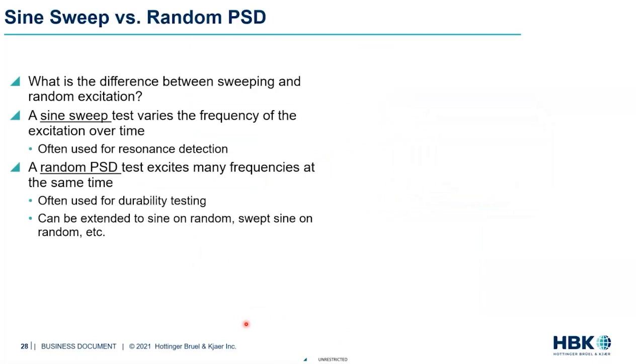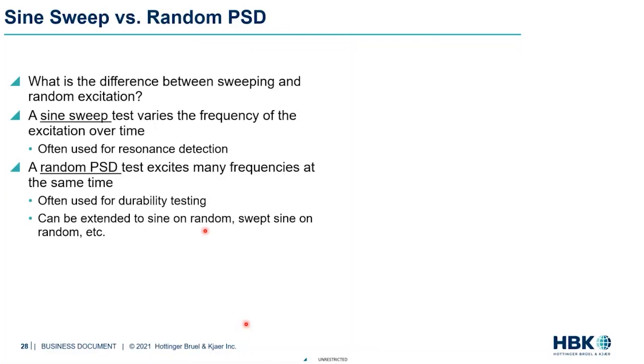So just to briefly talk about the difference between sine sweep and random PSD, if you're new to this area of the frequency domain side of things. Sine sweep is basically you are sweeping across the frequencies. Now you can do it at a constant amplitude, which is one form of sine sweep, or you can also vary the amplitude as you're sweeping through the frequency. And the sine sweeps happen at a definite rate, so you're defining the rate at which you're doing the sweep.